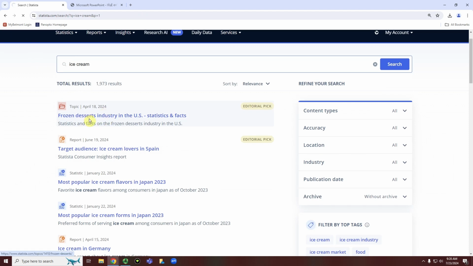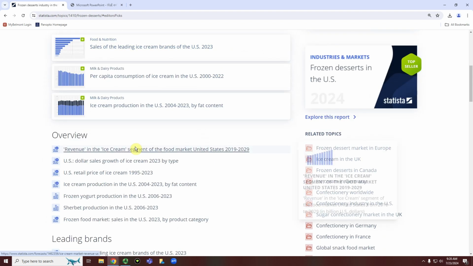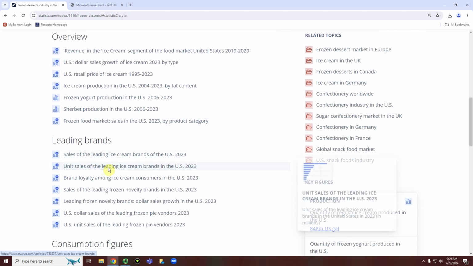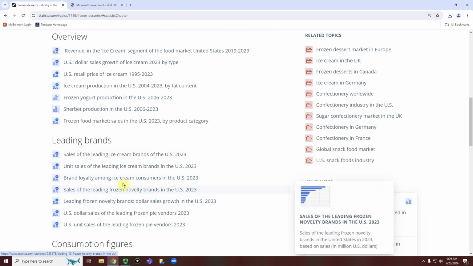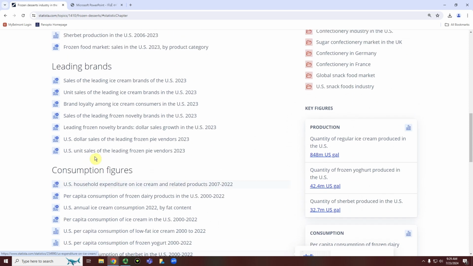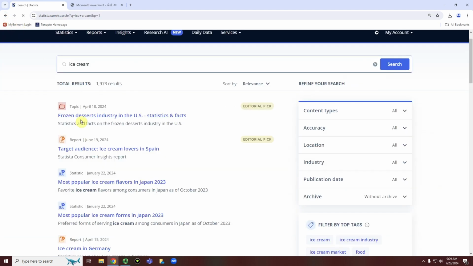So this one is about frozen desserts in the US. And we can see right here that we have different groupings of statistics that we can get back to back together if we wanted similar ones on a similar topic. So we've got some on leading brands, consumption figures, and so on and so on. The last thing that we can do is we can download a report.